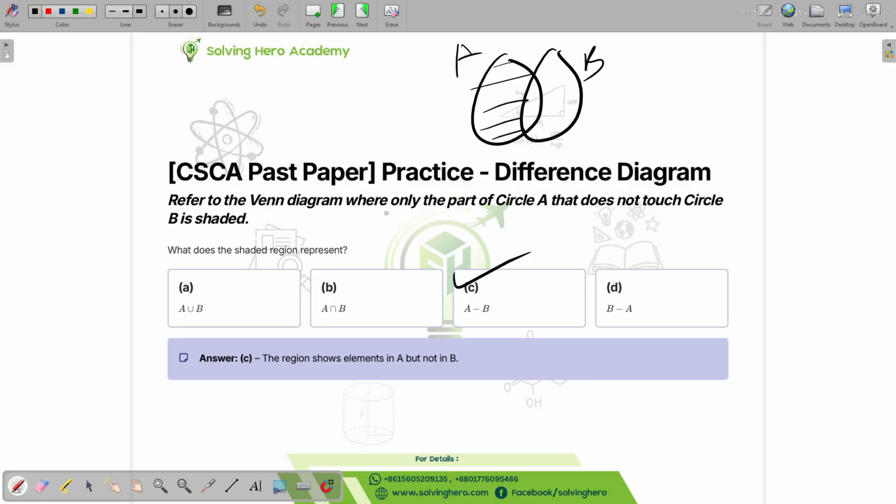So the Venn diagram where only the part of circle A that does not touch B is shaded would be like this, and this is shaded. That means this is just A minus B. I hope that makes sense. If it doesn't, you can let us know. We will cover it again. Okay.